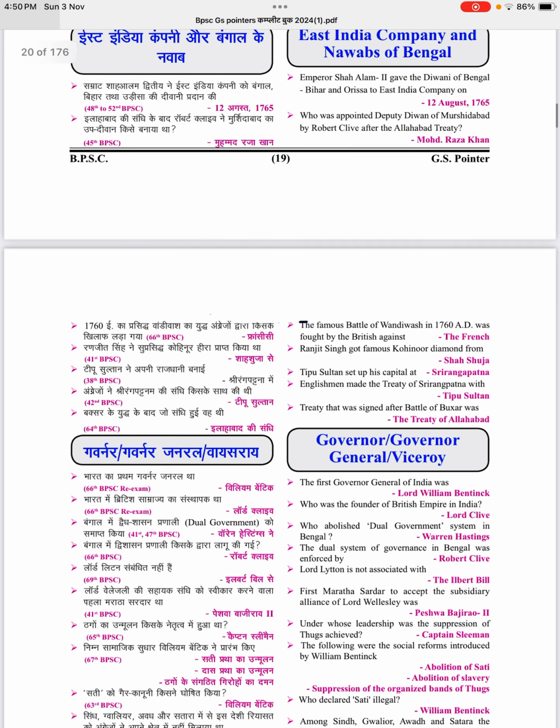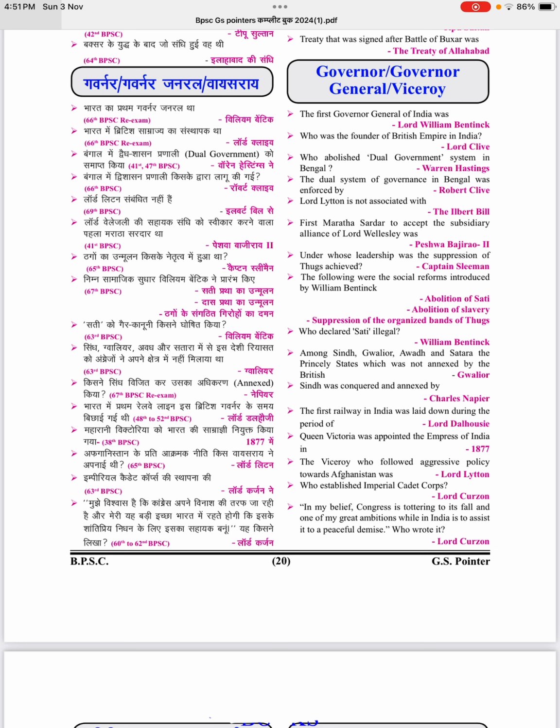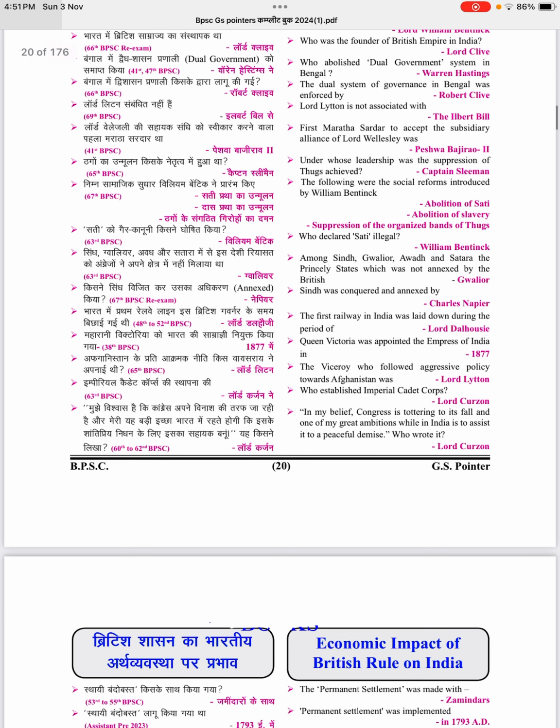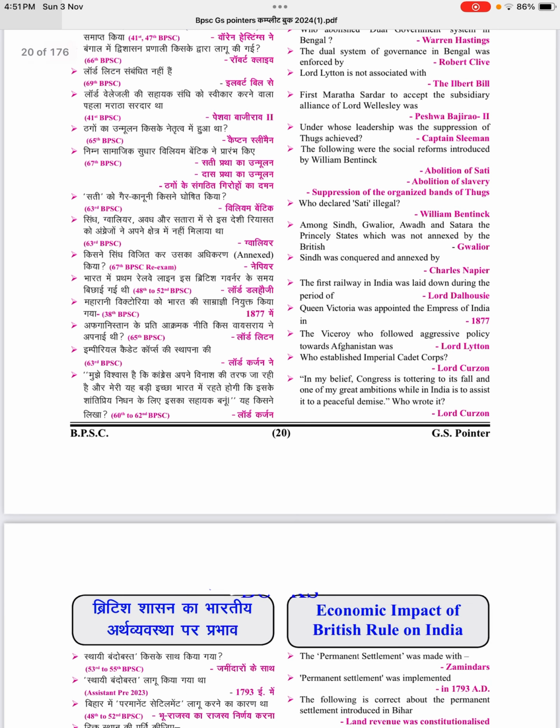Lord Lytton is not associated with. Answer, the Ilbert Bill. The first Maratha Sardar to accept the subsidiary alliance of Lord Wellesley was. Answer, Peshwa Bajirao II. Under whose leadership was the suppression of Thugs achieved? Captain Sleeman.